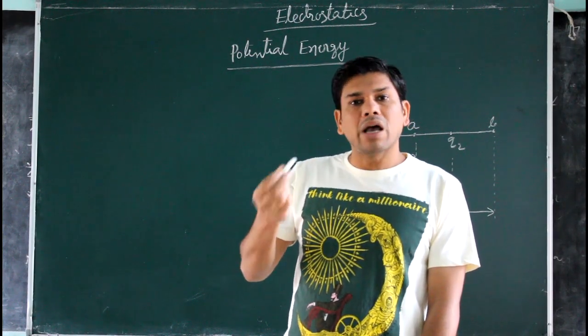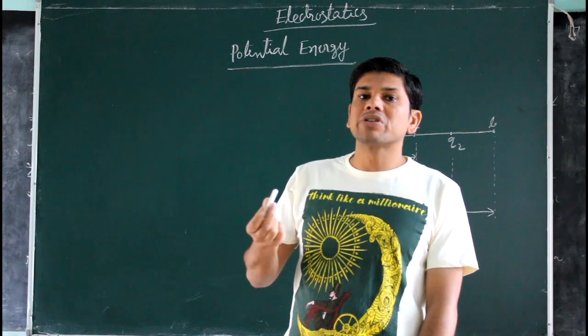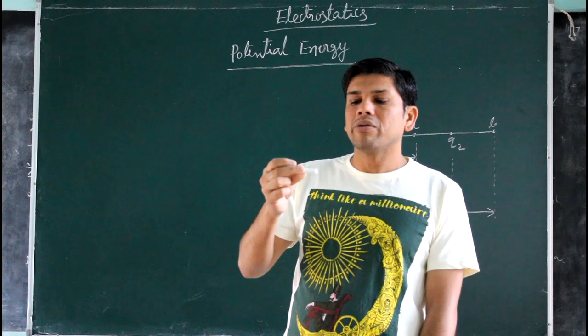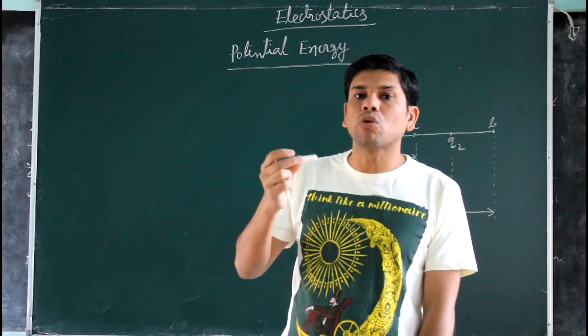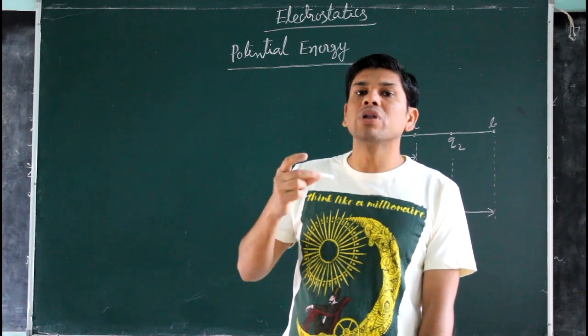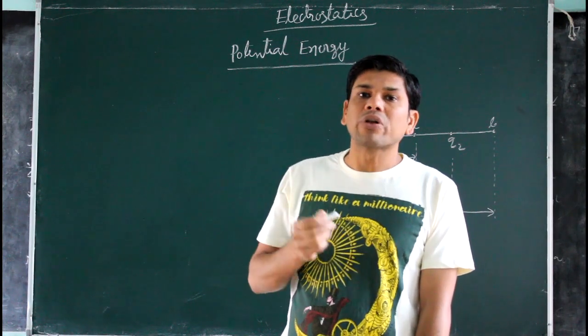As already told, gravitational force is a conservative force. So due to any conservative force, the work done is always the negative of the change of potential energy.